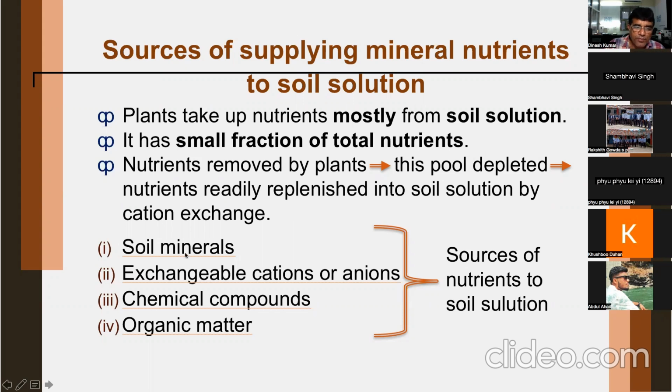Now you see, these are the four important sources of resupplying nutrients to the soil solution: soil minerals, exchangeable cations or anions, chemical compounds, or organic matter. So chemical compound may sometimes be your fixed form of nutrients.